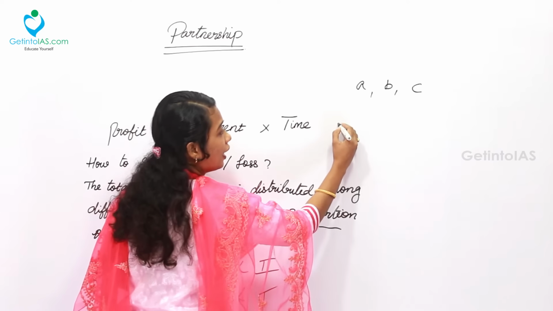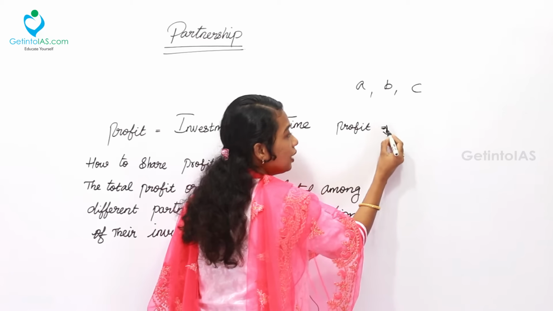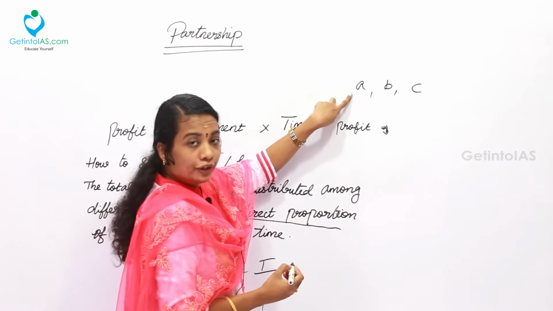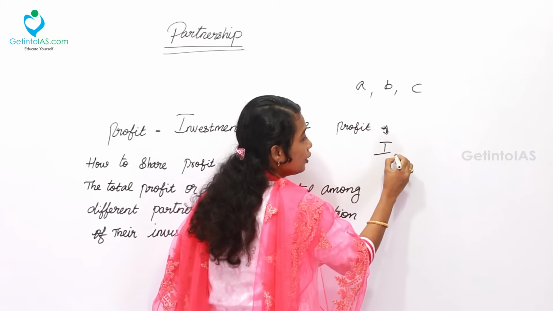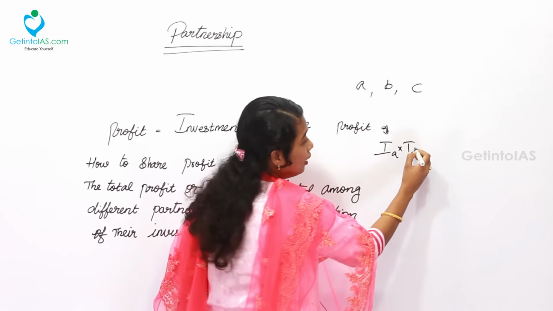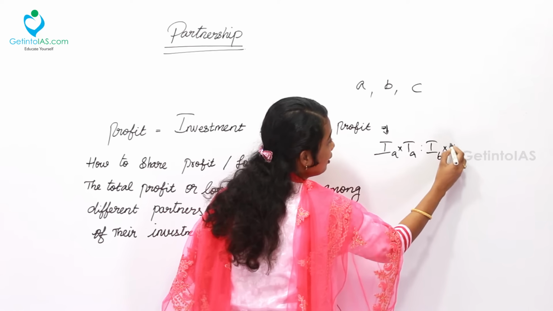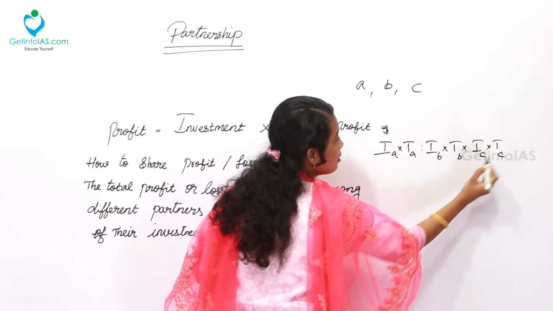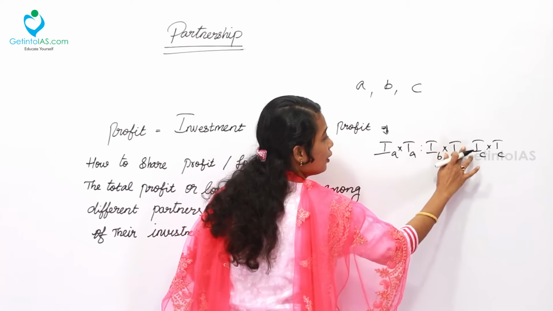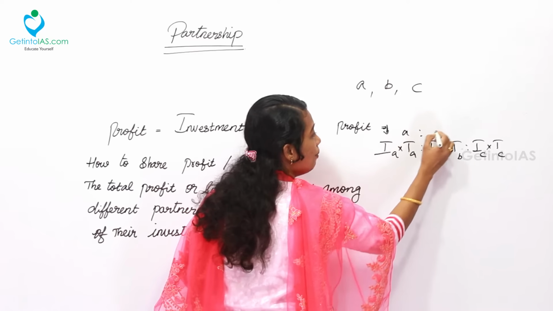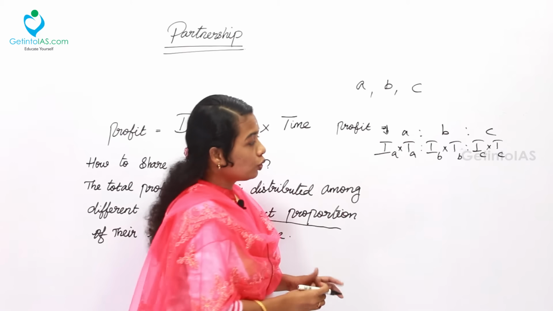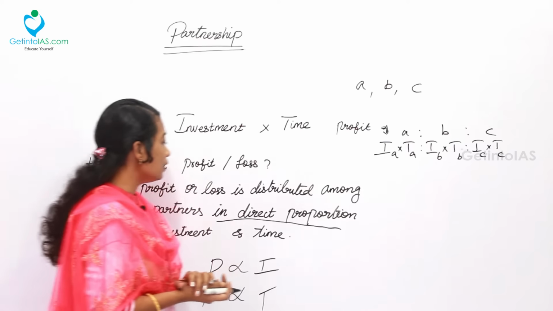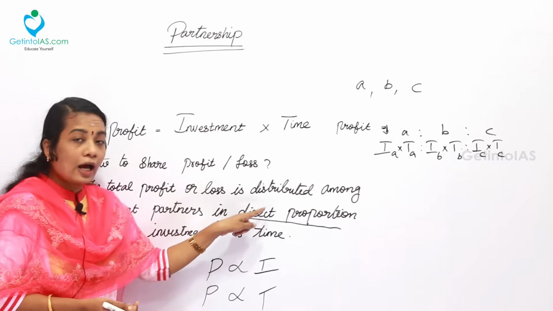So what is the profit of A? Here profit can be evaluated as investment into time. So the profit of A will be investment of A into time invested by A, ratio investment of B into time invested by B, ratio investment of C into time invested by C. So here we can make the ratio. A ratio B ratio C will be equal to the formula of their investment into the time simply, which is always in direct proportion.